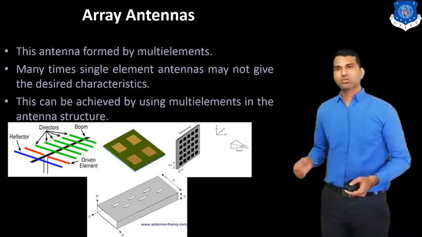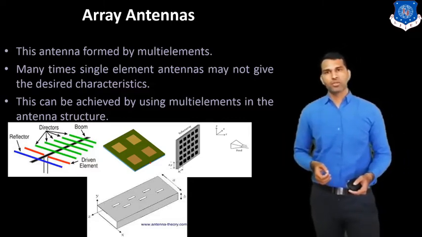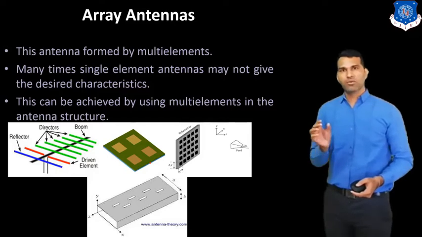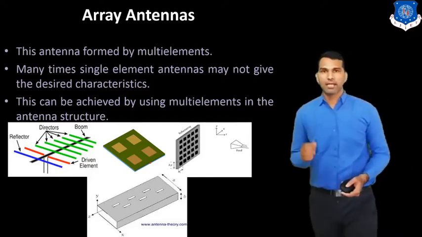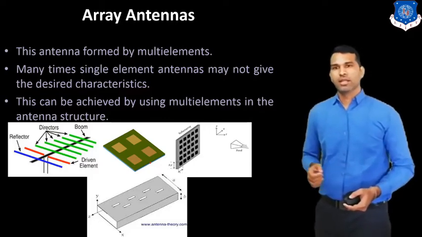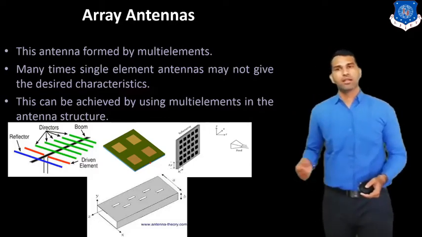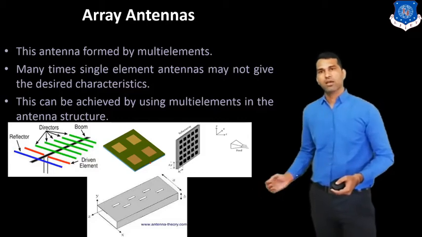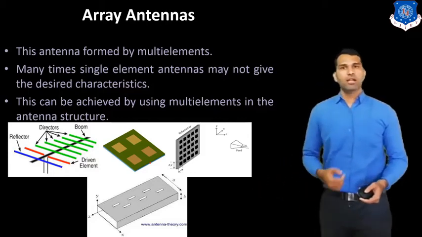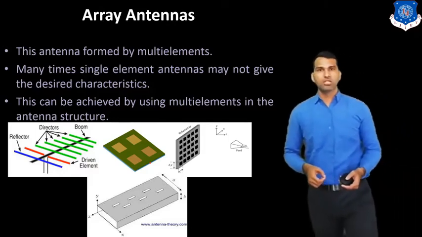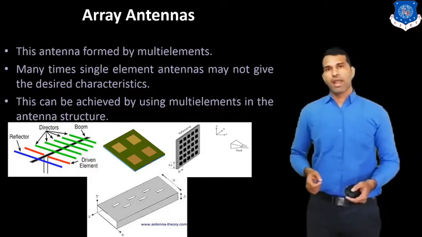The second one is also a patch type of antenna. You can see we use 4 elements, so we can increase the gain or directivity of this antenna. The next one is the waveguide antenna, and the last one is the slot type antenna. Here we define more slots for different application purposes. So this is the array type antenna.